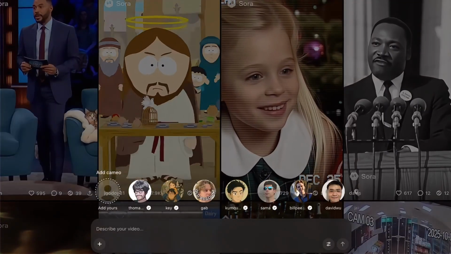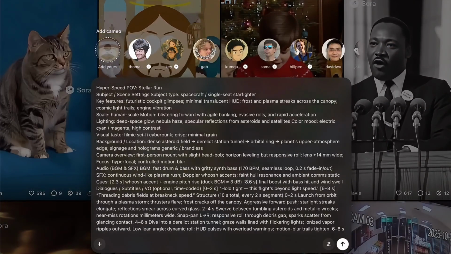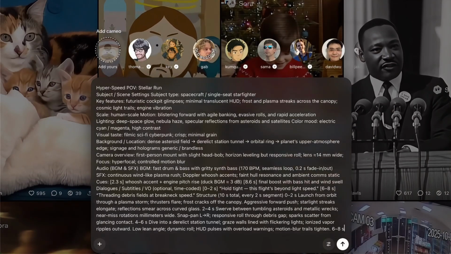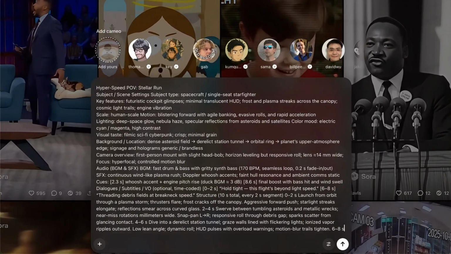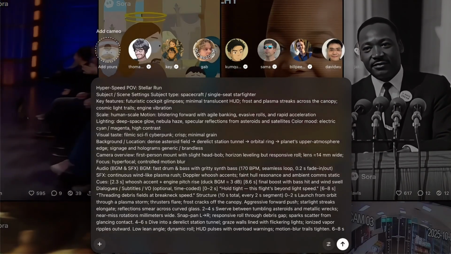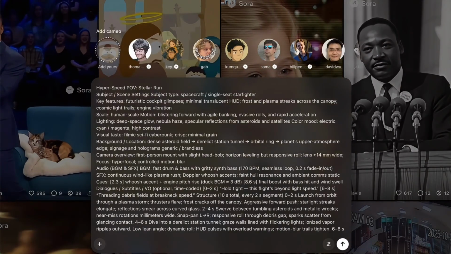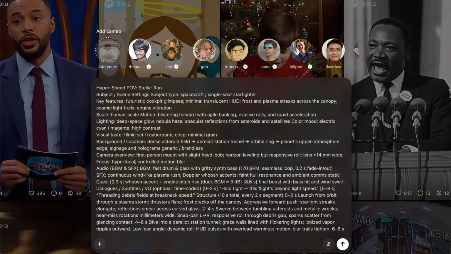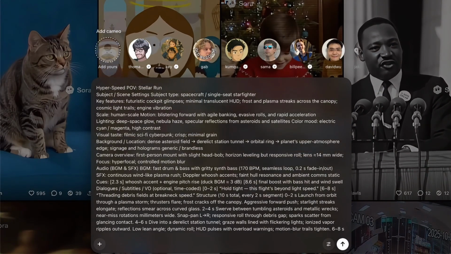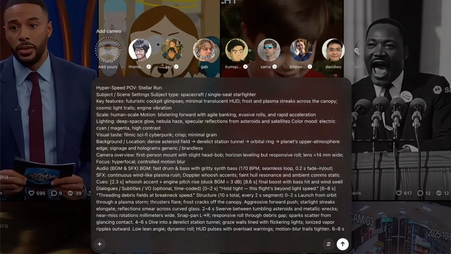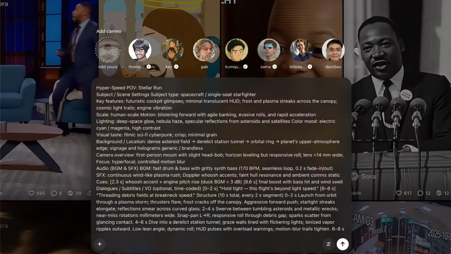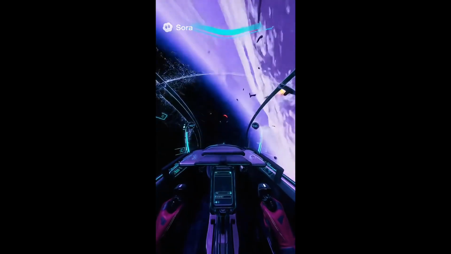Next up, let's move into something more advanced with epic and sophisticated prompts. Take a look at this prompt. It describes a cockpit view starfighter flying at hyperspeed through asteroids and debris, with detailed notes on the scene setting, background, location, camera movement, SFX, audio, and timing structure. Now check out what we get.